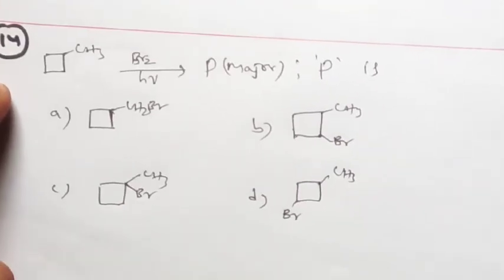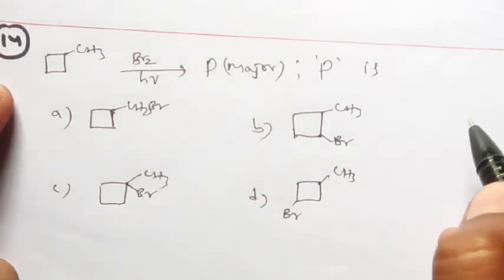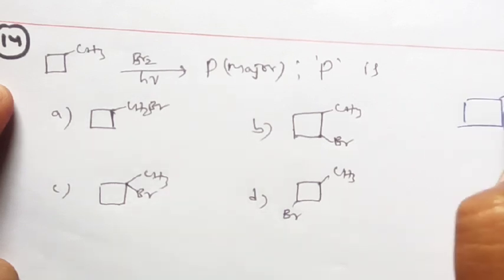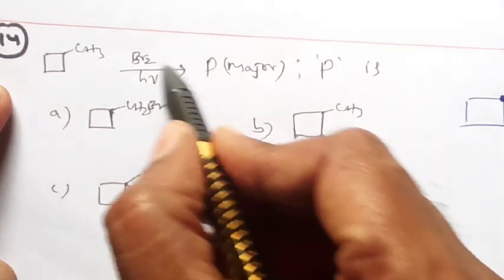One compound is given, again Br2 with some heat, and P is the major product. Here also, the same free radical pathway takes place, so what can you expect as the product? The tertiary free radical is the most stable. For example, here there is CH3. If you remove hydrogen from this carbon, it is capable of forming the tertiary free radical. So bromine attacks here only.